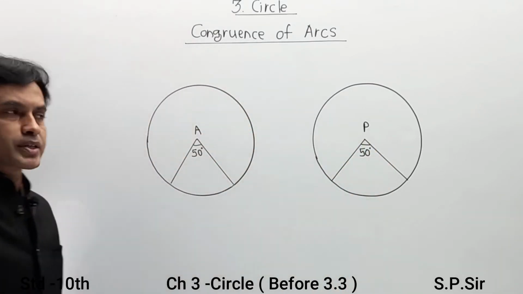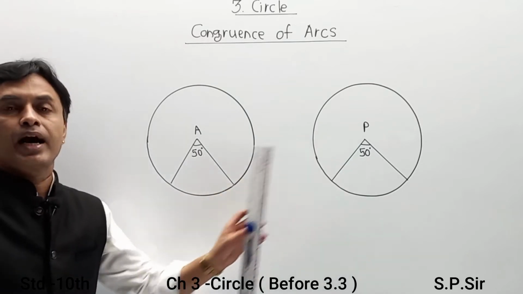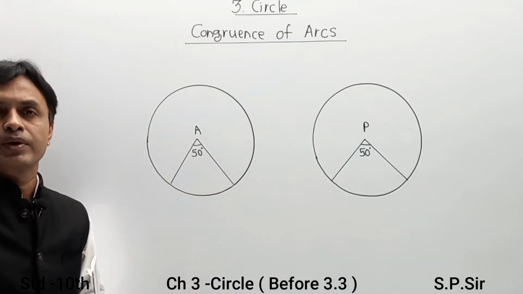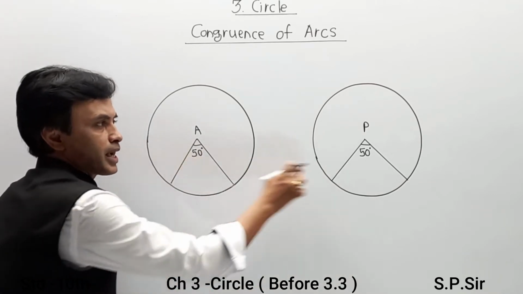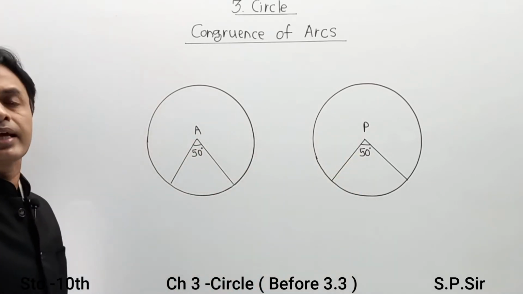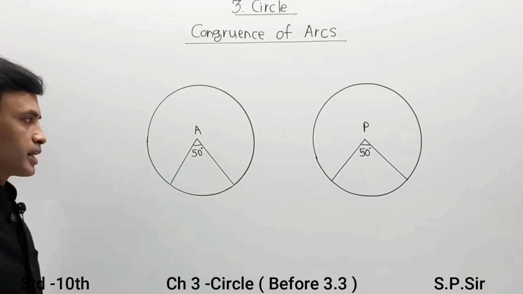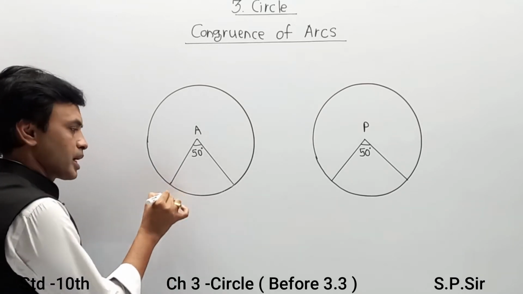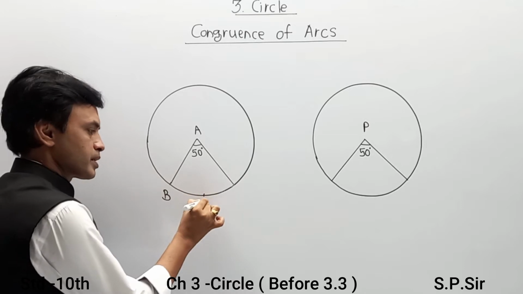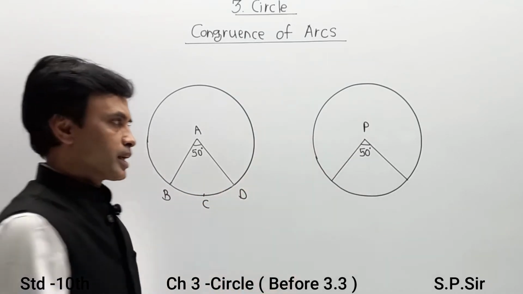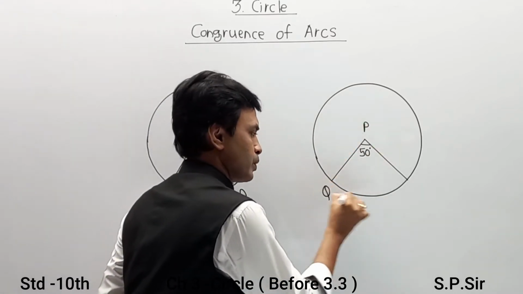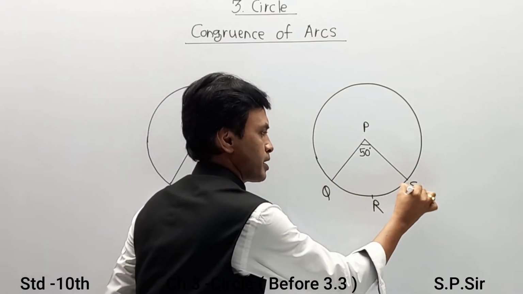Now one part at a time, once again. A and P are two circles of equal radius, so naturally they are congruent circles. Here I have taken angle A as well as angle P, which are central angles, exactly 50 degrees for your understanding. And now I am going to call this arc B, C, D, and for the other circle, P, Q, R, S.